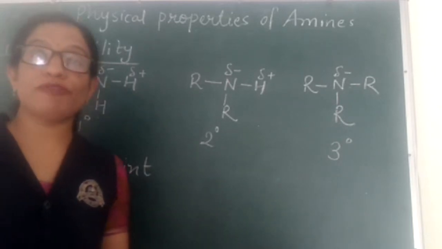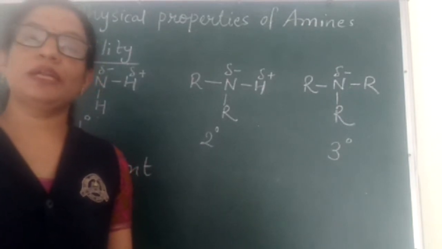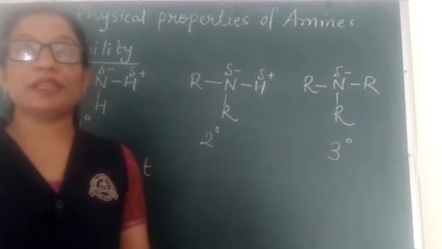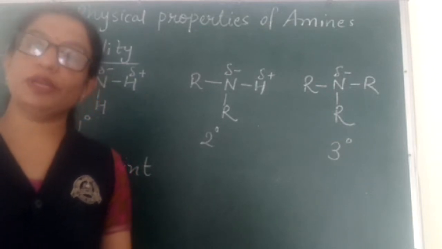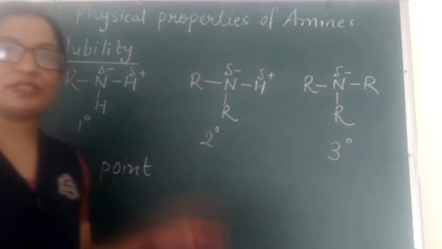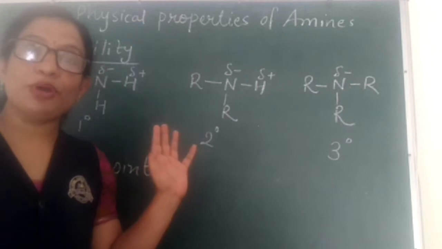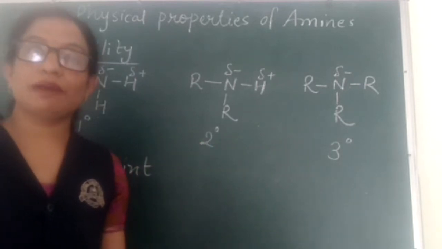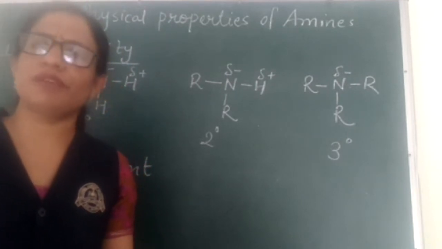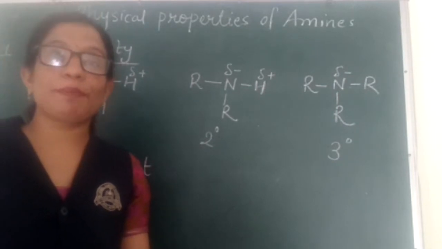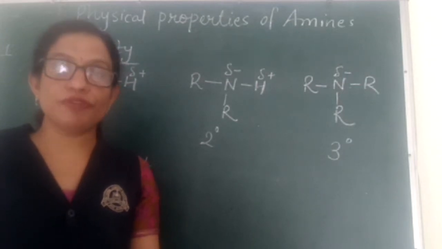As in the property of solubility, we have seen that amines are capable of forming intermolecular hydrogen bonds with water, but their molecules themselves are also held together by intermolecular hydrogen bonds due to the presence of this polar NH bond, and therefore their boiling point is more as compared to hydrocarbons of comparable molecular masses, that is alkanes, even more than ethers. This is due to the presence of intermolecular hydrogen bonds between the molecules themselves.